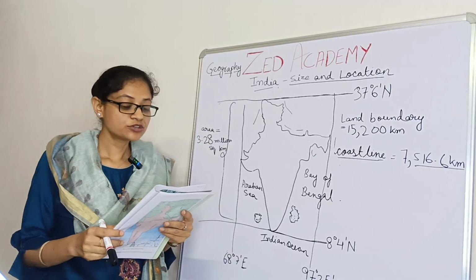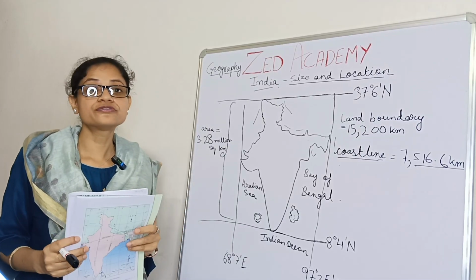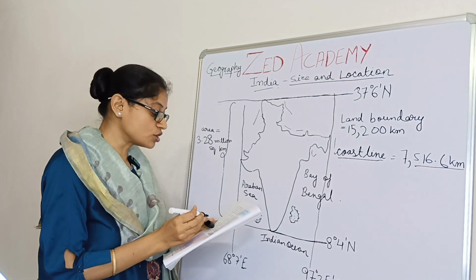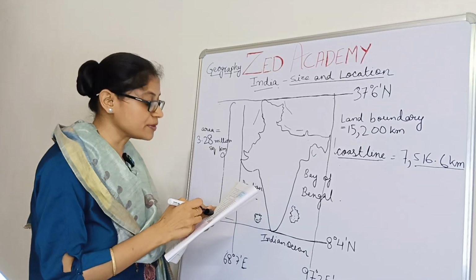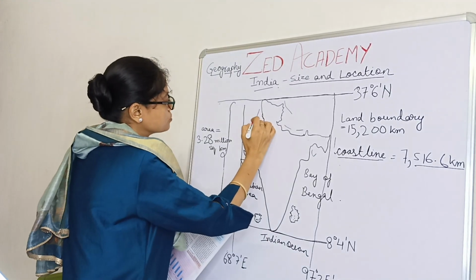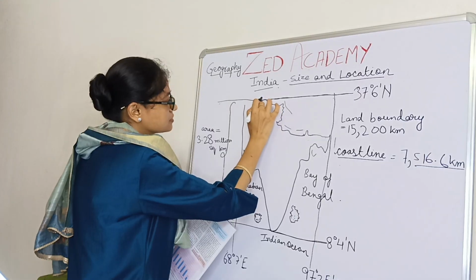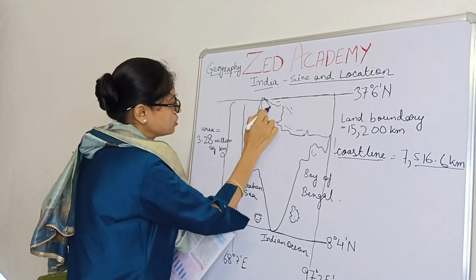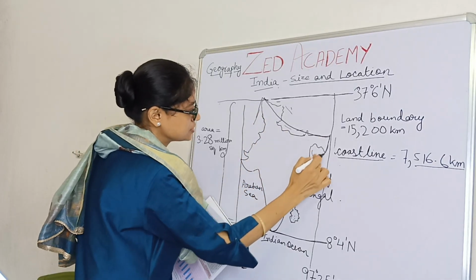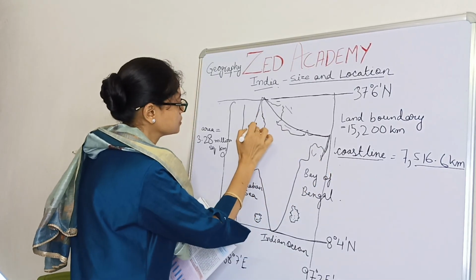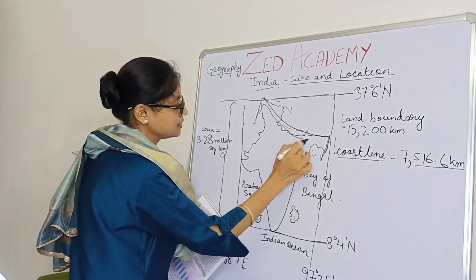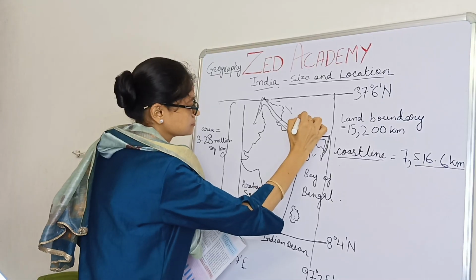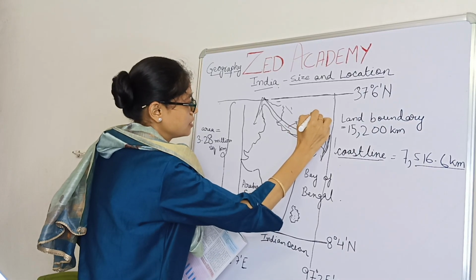Now, India is bounded by the young fold mountains in the northwest, north, and east. Which young fold mountains? The Himalayas. So from here, northwest, north, and here actually north and northeast is the location of the Himalayas.